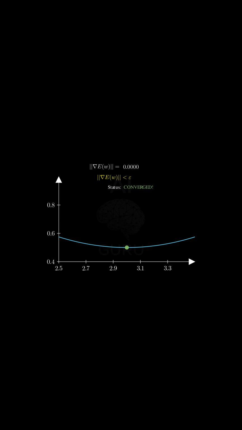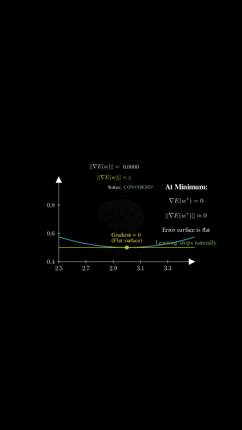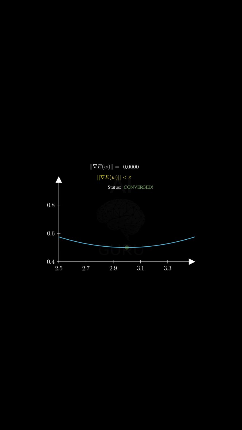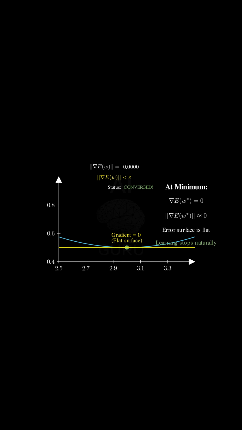We use the gradient-based criteria. We declare convergence when the magnitude of that gradient vector reaches a sufficiently small gradient threshold. The magnitude is measured using the Euclidean norm, which you can think of as the overall length of the gradient vector. So if the vector is short, the slope is shallow. Exactly. If the Euclidean norm of the gradient vector is approaching 0, it means the system is barely learning anything new. It's a strong indicator that it has settled into a minimum. That makes perfect sense, that the learning naturally slows down as you approach flatness.